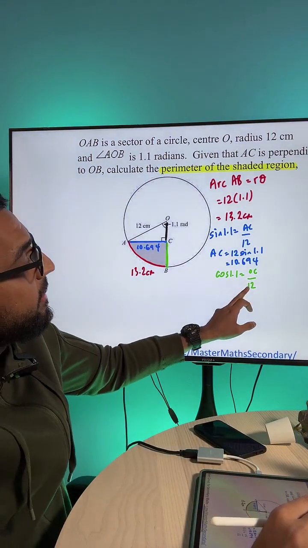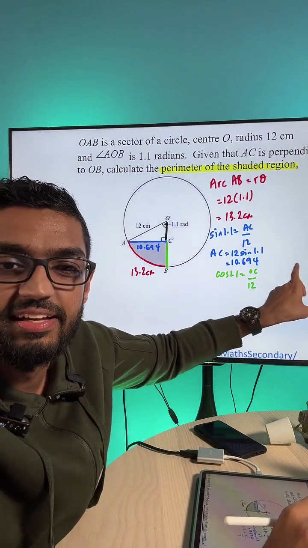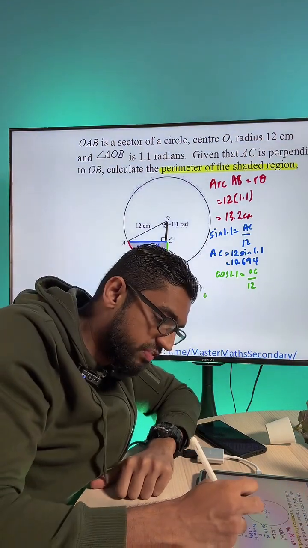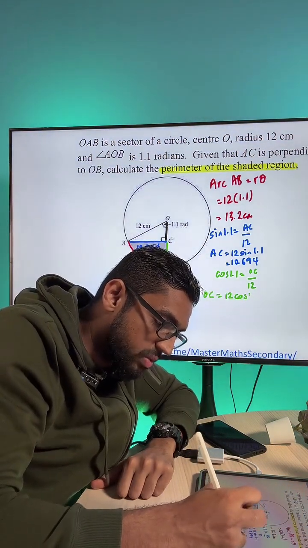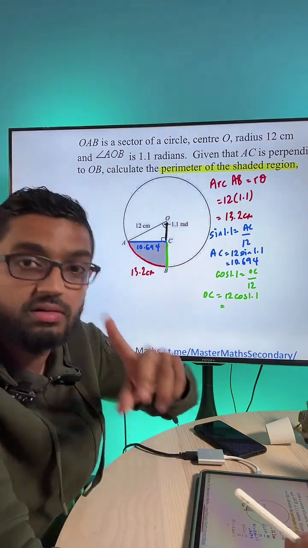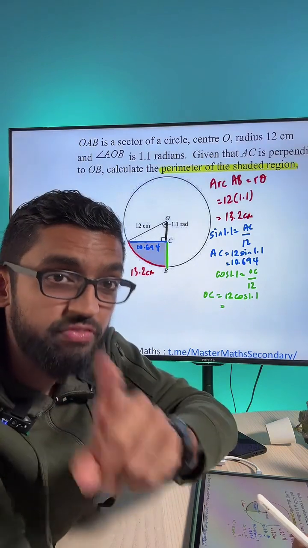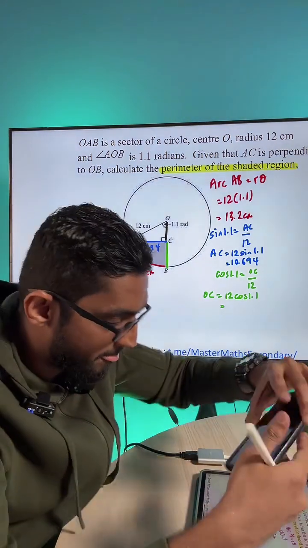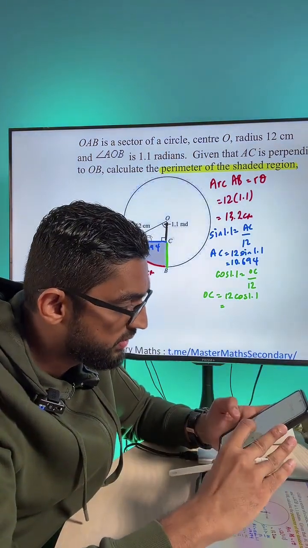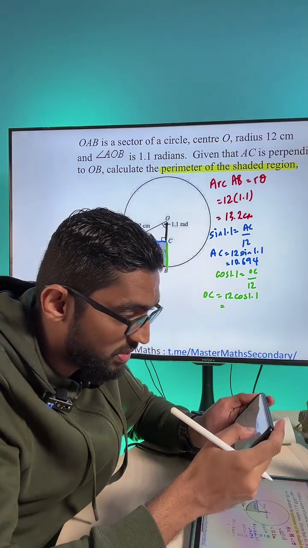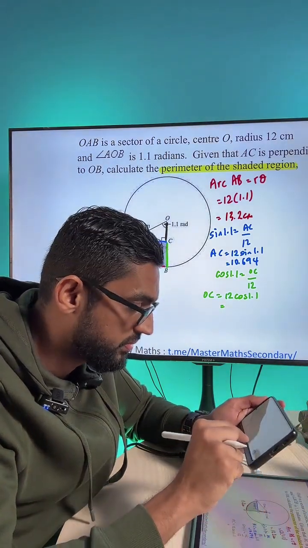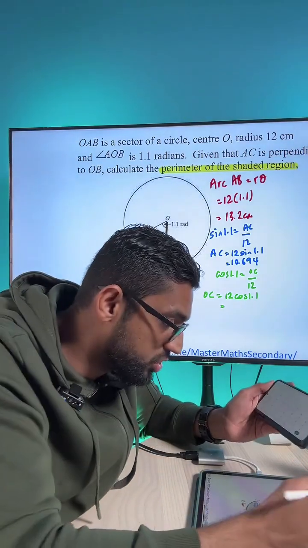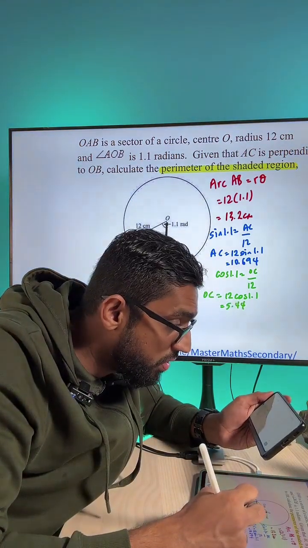So you take the 12 and move it across, and you can find OC already. Nothing so fancy about this, guys. So 12 cross multiplied over, and let's find OC right now. 12 times cosine 1.1. Again, radian mode, never ever forget this. If you have a radian question, use radian mode. Let's write that down first: 12 cosine 1.1. Okay. Cosine 1.1, 5.44 something. Good job, guys. 5.4431.